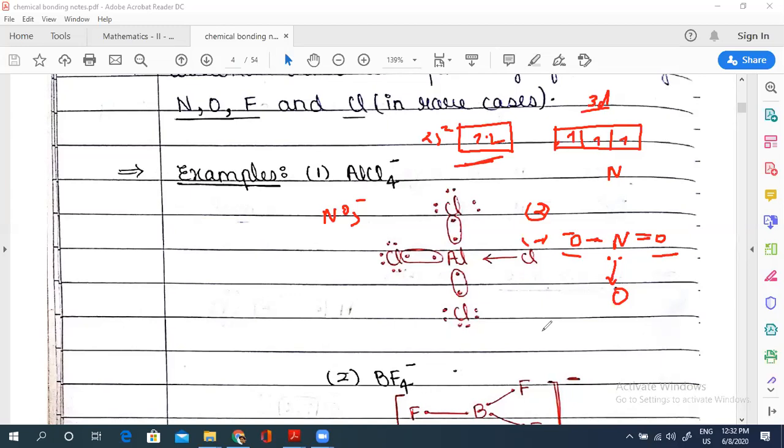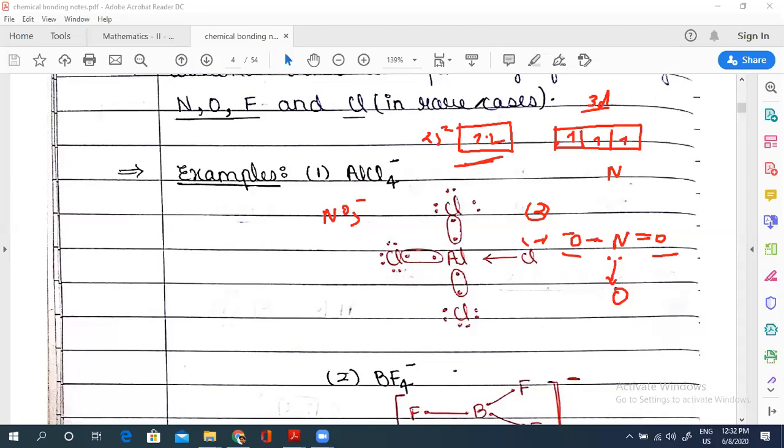What is a coordinate bond? When is it formed? It is the exchange of only a lone pair. It means the other atom should be electron deficient and need 2 electrons, so it should have 6 electrons in its outermost orbit.